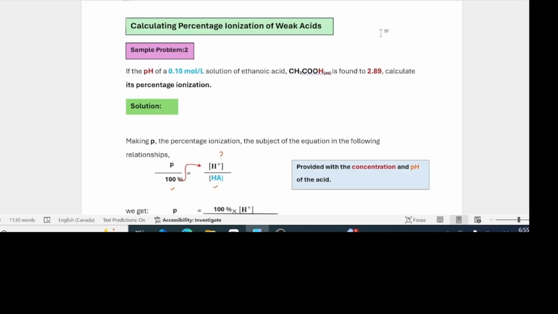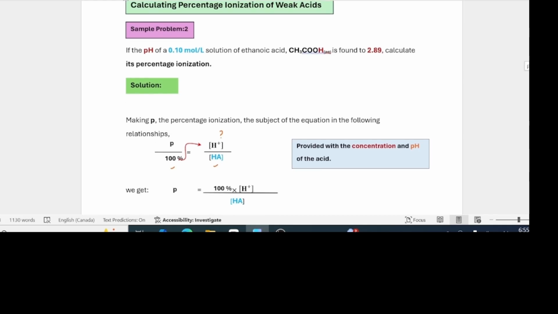Now we're asked to calculate the percentage ionization of weak acids. We'll solve another problem to show how that is done. We'll read that and then we'll show how it is solved. We're told that the pH of a 0.1 mole per liter solution of ethanoic acid is 2.89, and you're asked to calculate its percentage ionization.